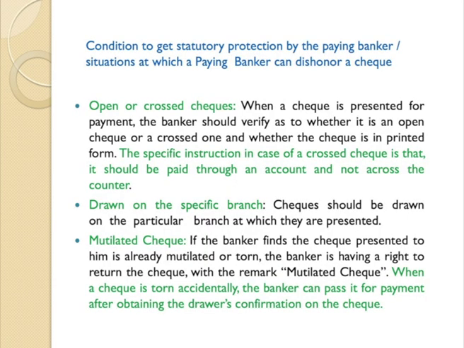Second, it should be drawn on a specified branch. That is, check should be drawn on a particular branch at which they are presented. Next, mutilated checks. That is, if the banker finds that the check presented to him is already mutilated, that is torn, the bank is having every right to return the check with a mark. On the check, they can cross, cancel and write mutilated check because it is torn or damaged.